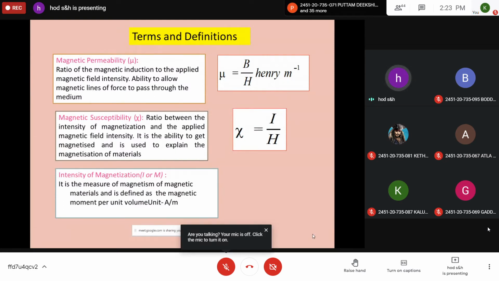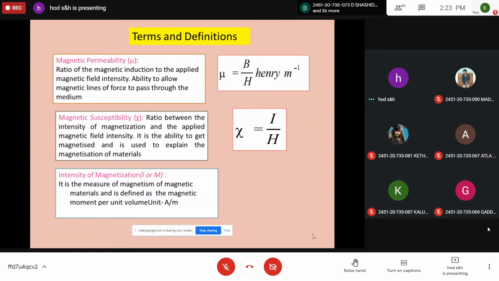So it is the ability to get magnetized. It is the property of a material. With what ability it is magnetized in the materials, it is represented by magnetic susceptibility. It is the ratio of I by H, where I is intensity of magnetization and H is applied magnetic field intensity.